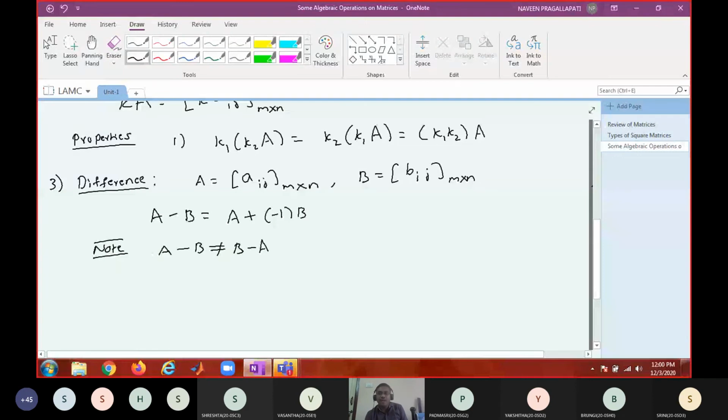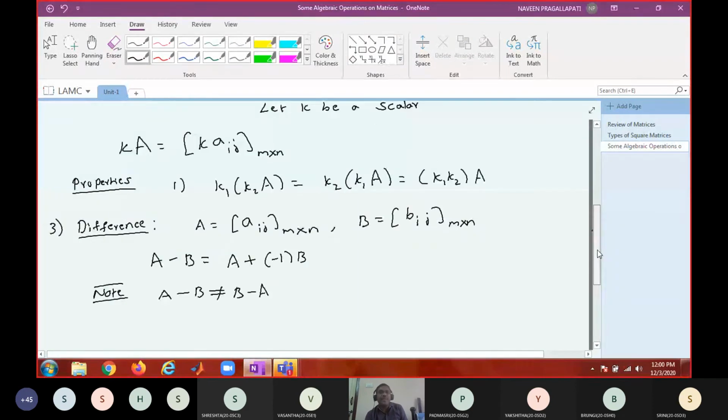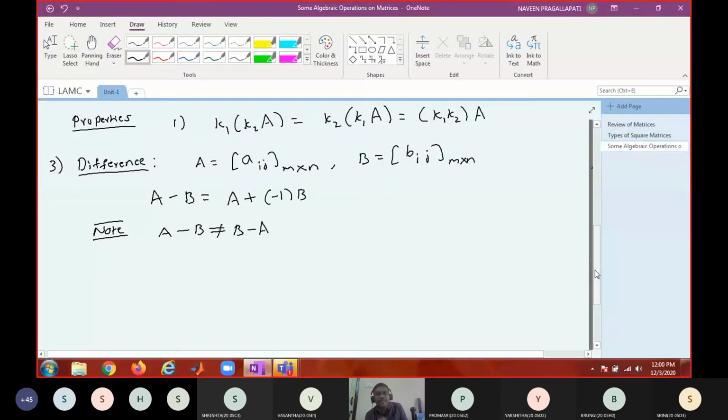Something like, all of you are from Hyderabad. What do you mean by that? Every student in your class is from Hyderabad. If I say that is not true, what do you mean by that? It is not true that all of you are from Hyderabad. That means there is at least one of you who is not from Hyderabad. That does not mean that all of you are not from Hyderabad.